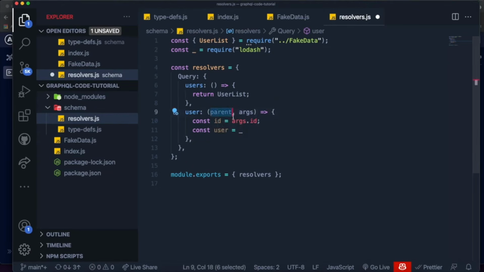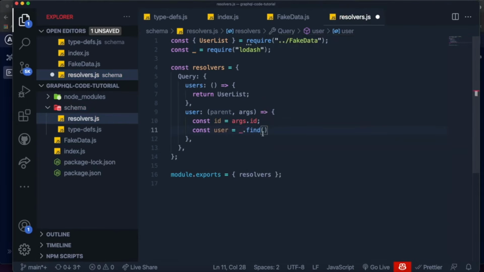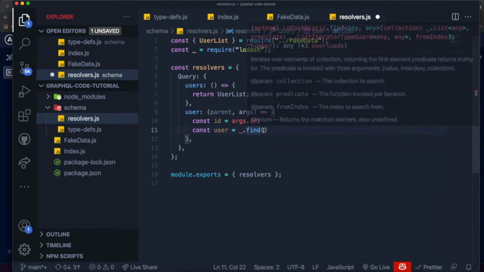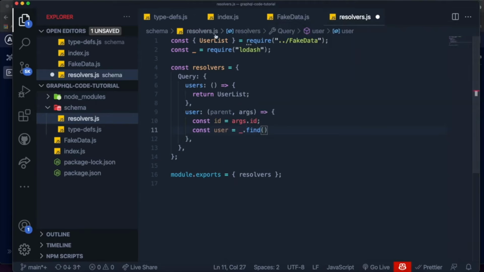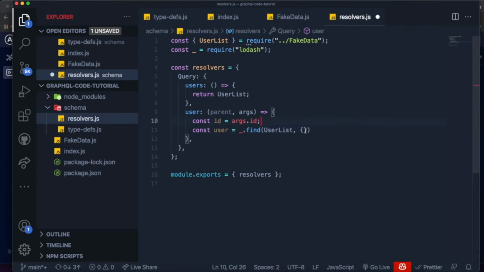You can call it whatever you want. I'm just not going to use it. And then what we're going to use is this underscore. We can just say dot find like this. And with Lodash, you can specify a list over here in the first argument, which in our case will be the user list. And then you can specify basically what you want to find inside of this list.